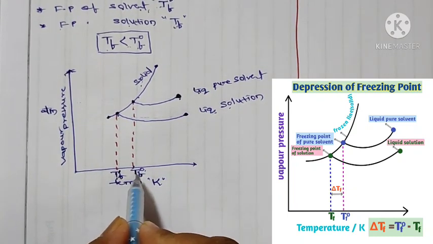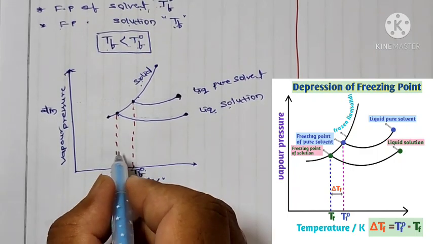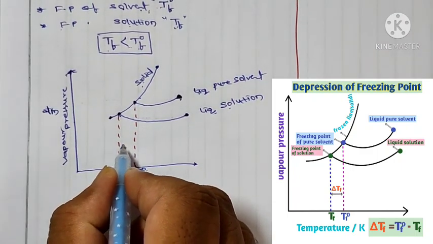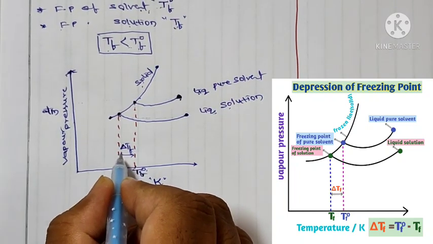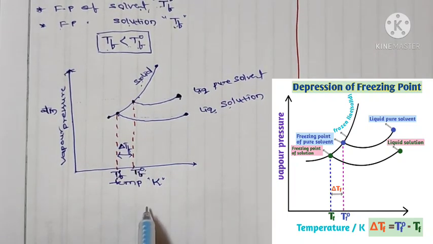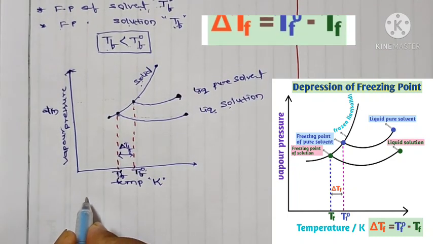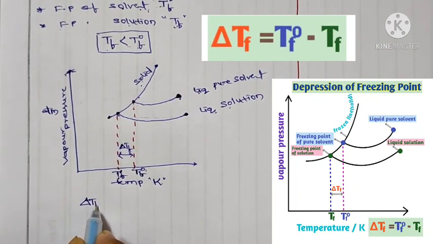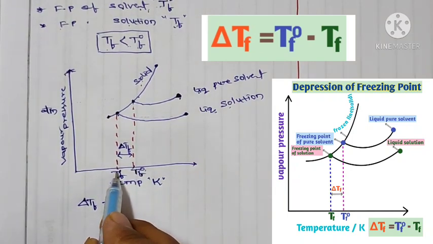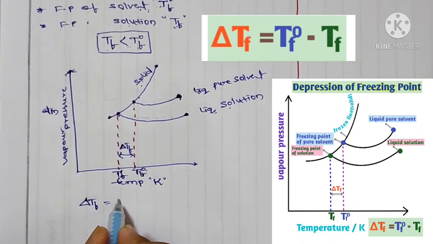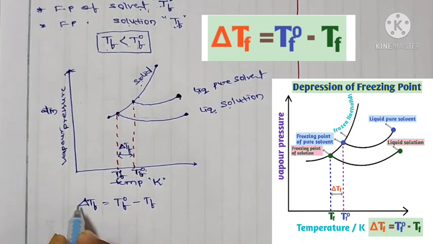So the difference between these two freezing points is represented by delta TF. The decrease in freezing point is called depression of freezing point. So delta TF is equal to, this is the higher value and this one is the lower value, T0 F minus TF.